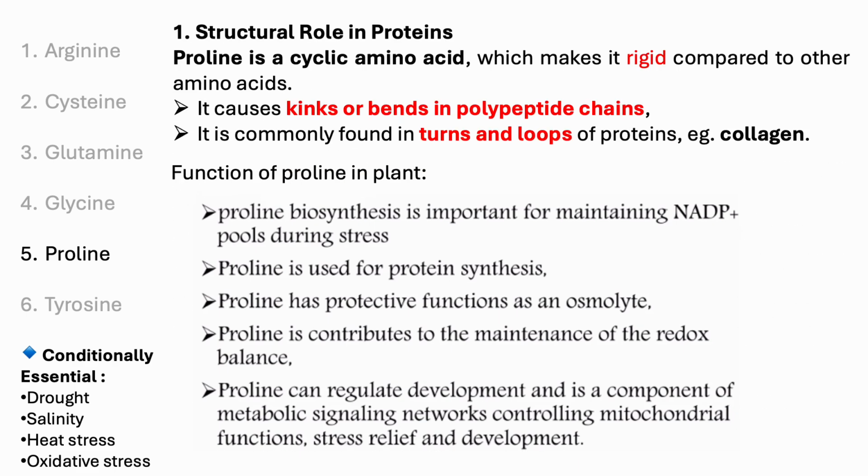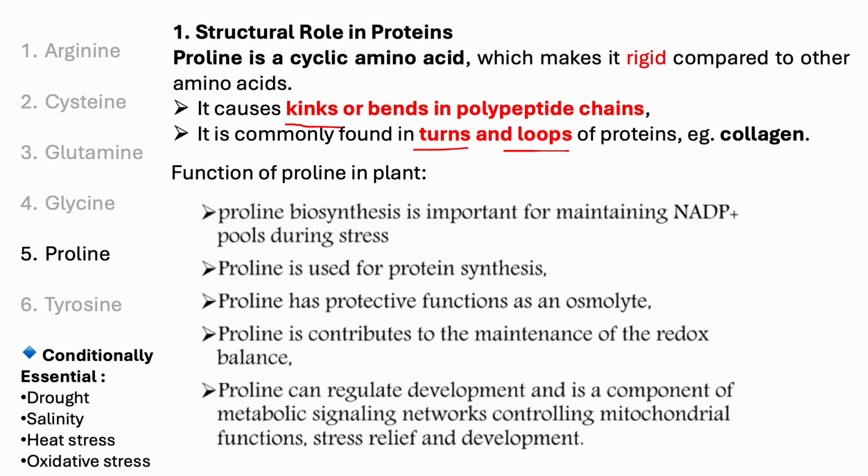Let's talk about proline. Proline has a big impact on protein structure formation, especially it causes kinks and also turns and loops. This proline, due to its cyclic, rigid structure, helps to form turns and loops.